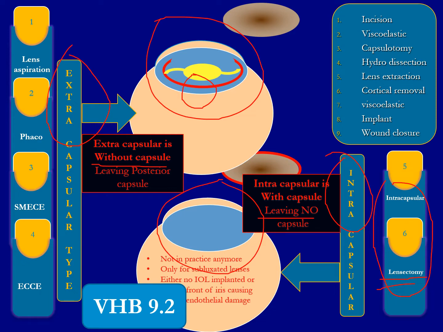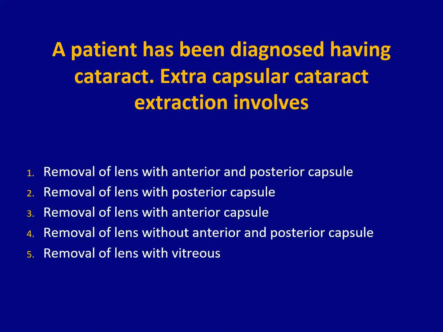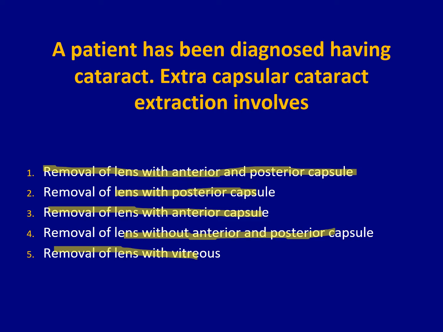With this knowledge, let's do more MCQs. Next MCQ. The patient has been diagnosed as having cataract. Extracapsular cataract extraction involves removal of the lens with anterior and posterior capsule, removal of the lens with the posterior capsule, removal of the lens with anterior capsule, removal of the lens without anterior and posterior capsule, or removal of the lens with the vitreous.